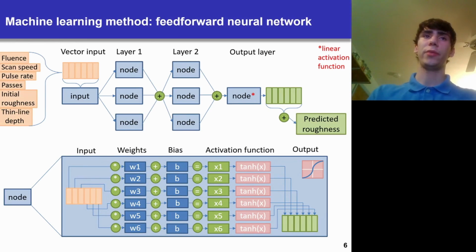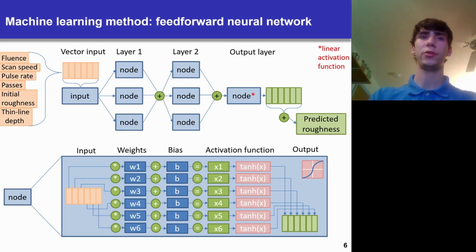So the machine learning method here used is a feed-forward neural network. Using this example, we have our vector input. And use all of the inputs for a wide line in this example, which is the 4 inputs from the laser, and then 2 from the surface, which is the initial roughness, and then measuring the thin line depth. These are sent in to the system as a vector.